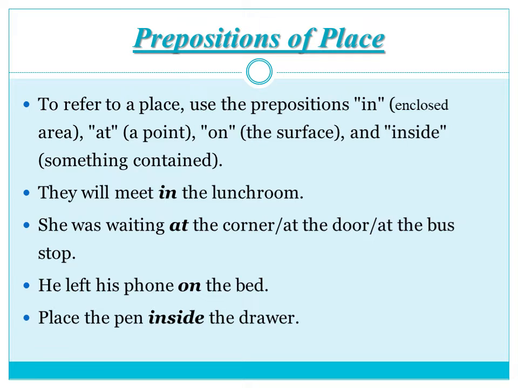So we use in. She was waiting at the corner, at the door, at the bus stop. So this shows a particular point. So we use the preposition at. She left his phone on the bed. So this is the surface of the bed. So he left his phone on the surface of the bed. On means on the surface.